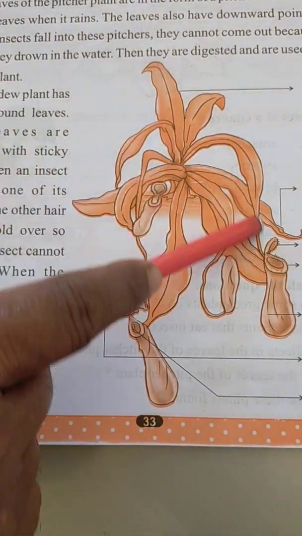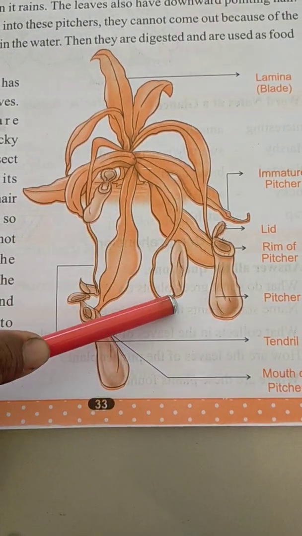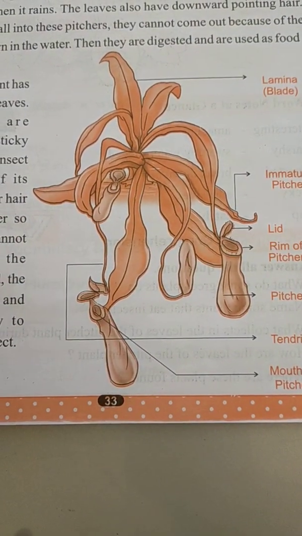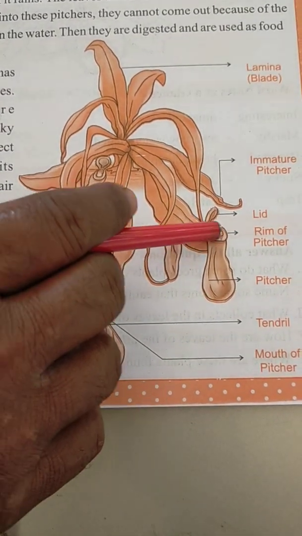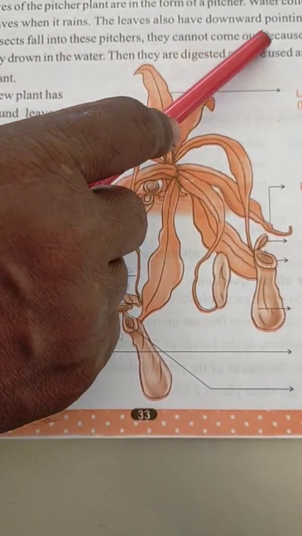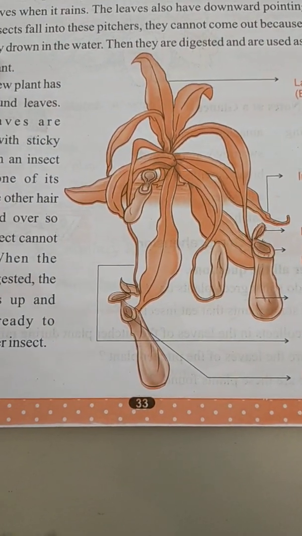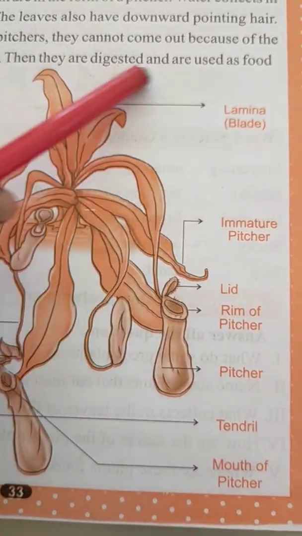That means in the pitchers of the pitcher plants, there is some water. When it rains, the water collects and stays inside the pitcher, so they cannot come out because of the hair. They drown in the water, then they are digested and are used as food by the plant.